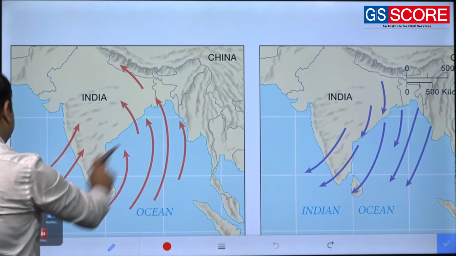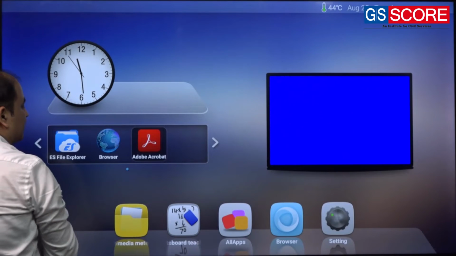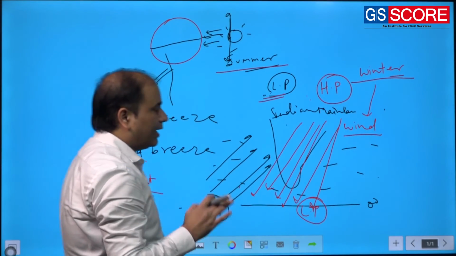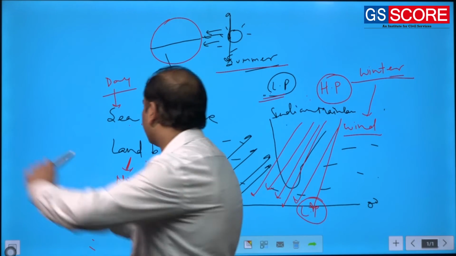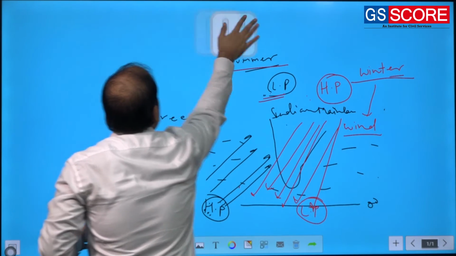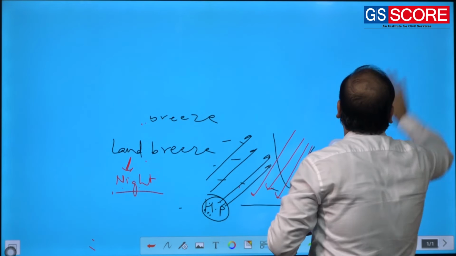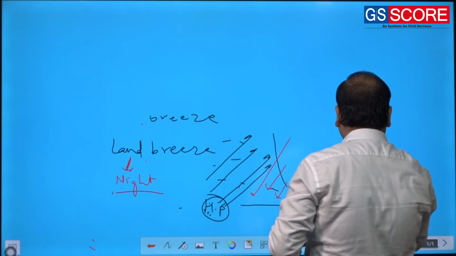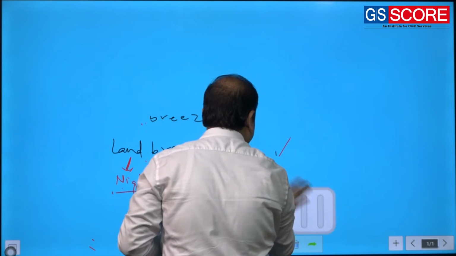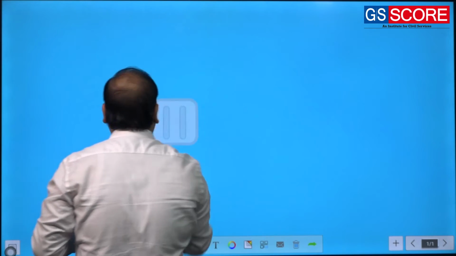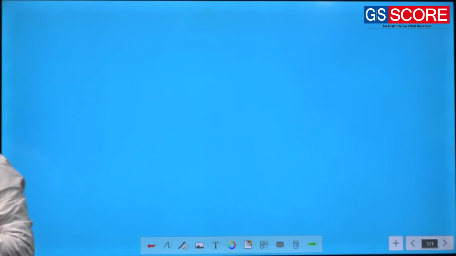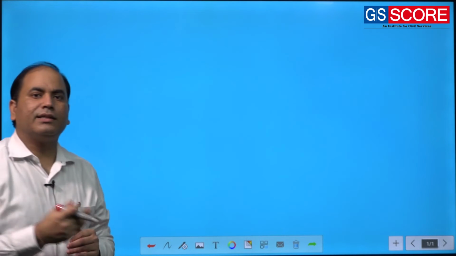Now, this idea of Halley was valid for more than 3 centuries. But when some new findings appeared, when some new data appeared, then people started questioning the idea of Edmund Halley, whether whatever Edmund Halley explained is correct or not.